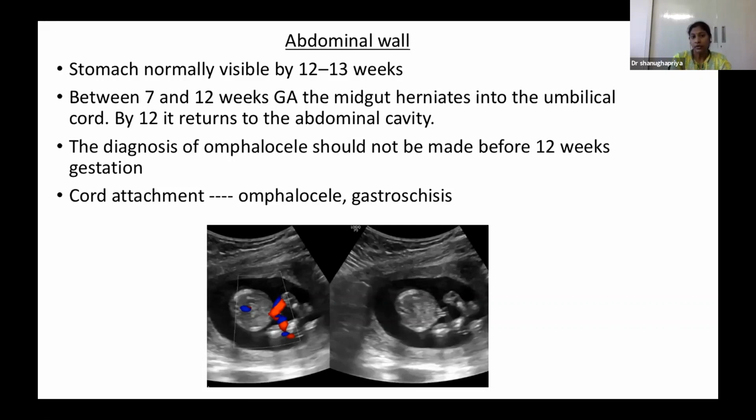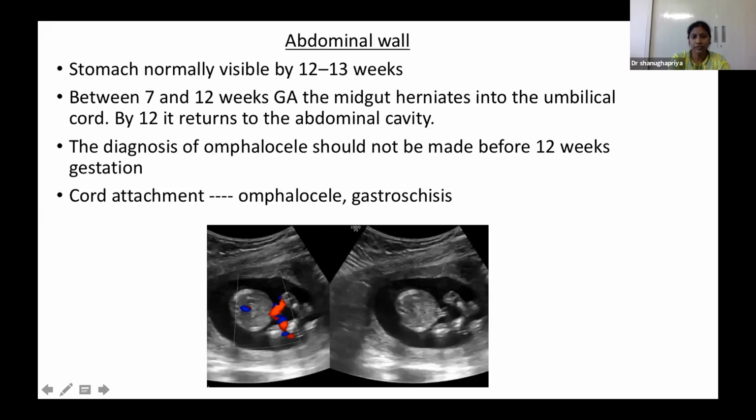Generally, between 7 to 12 weeks, this is what embryology plays a role. The midgut herniation into the umbilical cord is normal embryology. By 12 weeks, the normal midgut returns to the abdominal cavity. So we should evaluate the abdominal wall after 12 weeks. That is very important. Before 12 weeks, we should not diagnose or give in our reporting that a fetus is having an abdominal wall hernia. So again, only after 12 weeks can we see the abdominal wall defect.